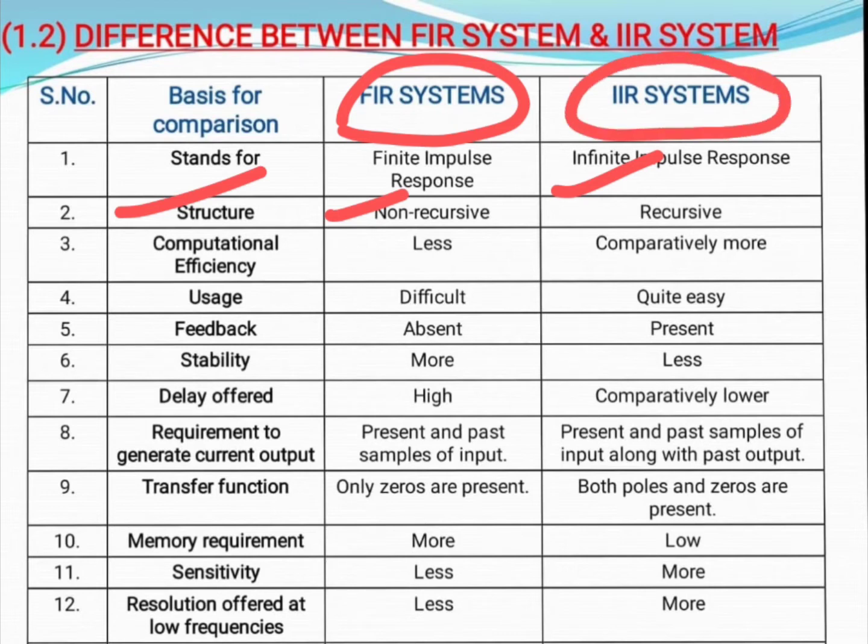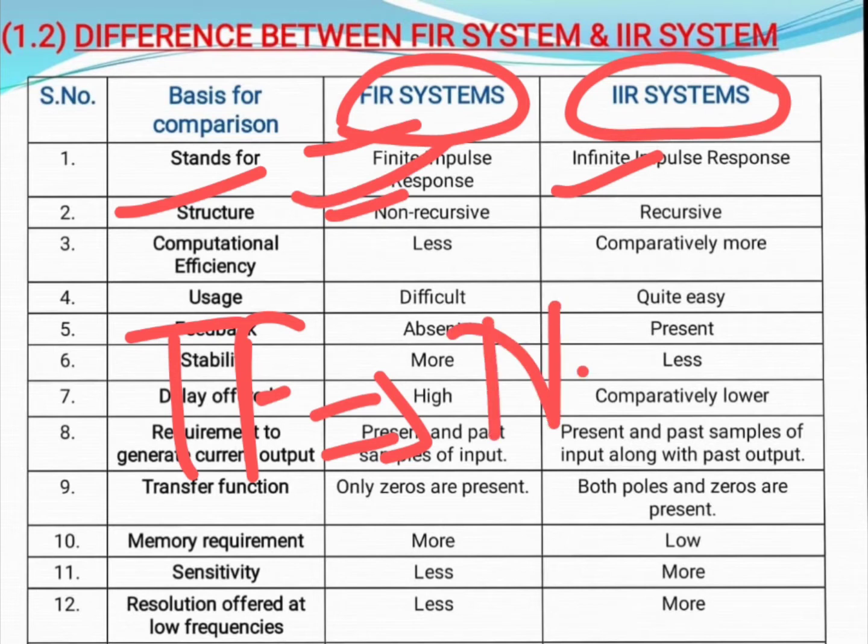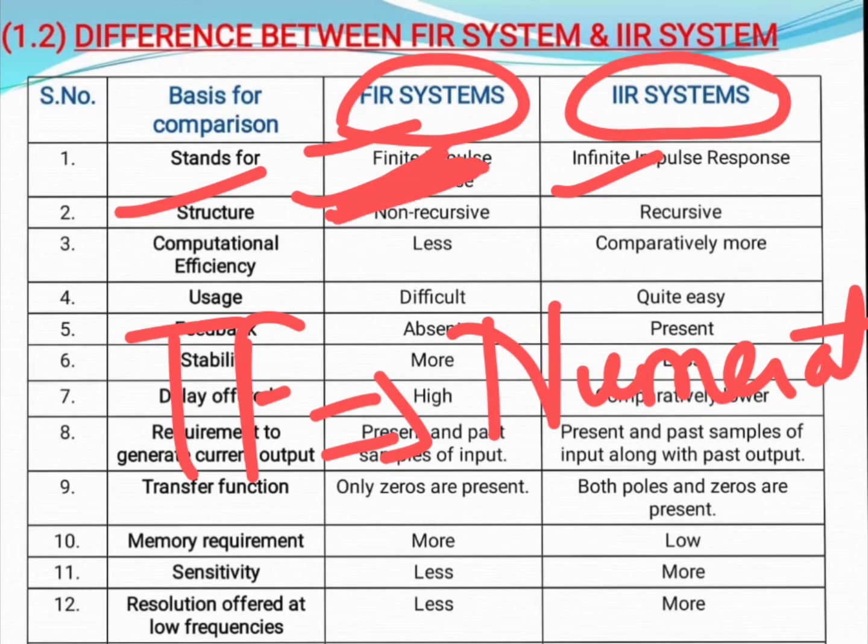So the expression of the transfer function of an FIR system consists of only a numerator term. That means the transfer function of an FIR system consists of a numerator term only, when we have a relation between output and input.